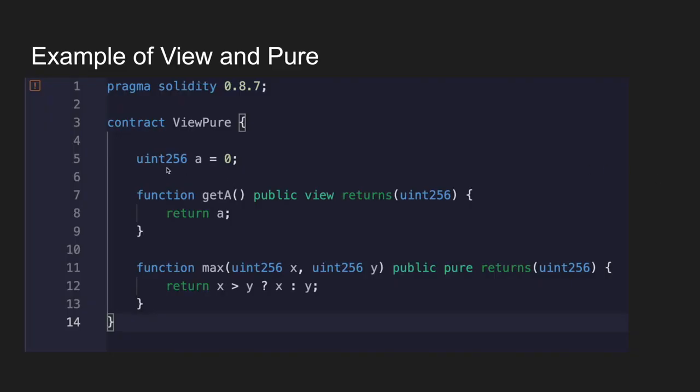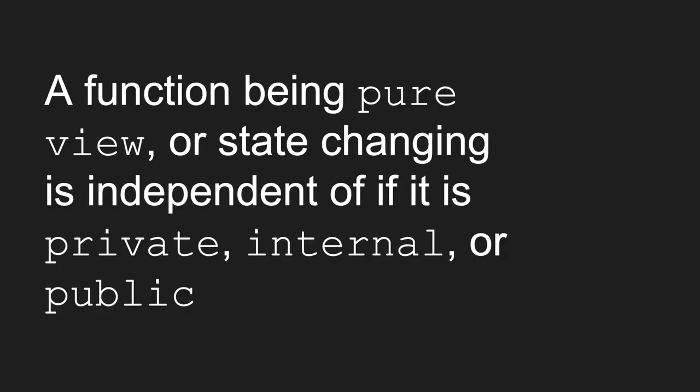A is a storage variable, which is stored on the blockchain. And if you get A, it will return it. So it is a view function. Over here, we are returning the maximum between two different variables with this ternary operator, which is something you've seen before, hopefully. And this is just a pure function because it doesn't access any state variables or ask for any balances. Okay, one more thing to note. A function being pure, view, or state changing is independent of if it is private, internal, or public. So these are orthogonal issues.